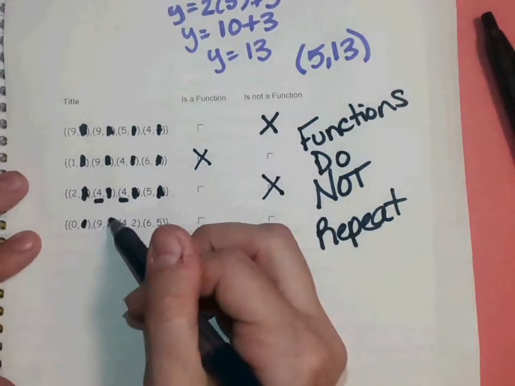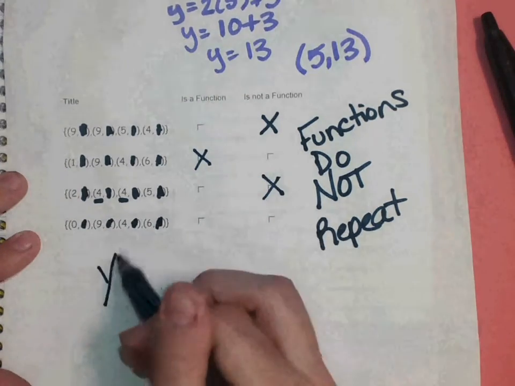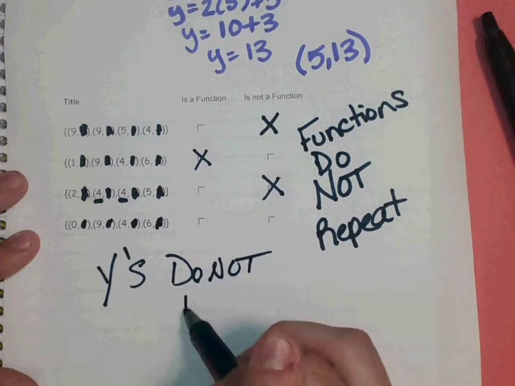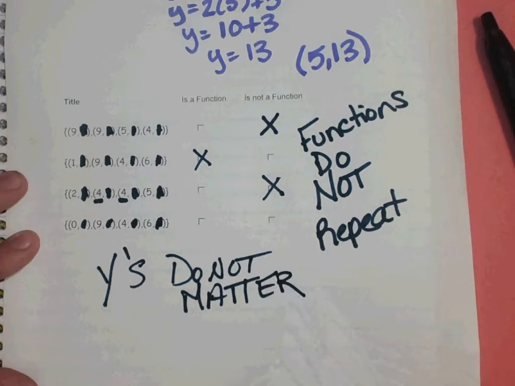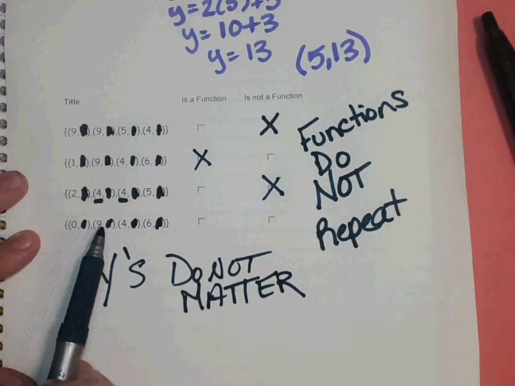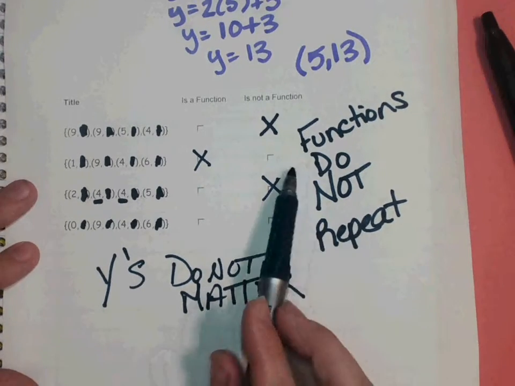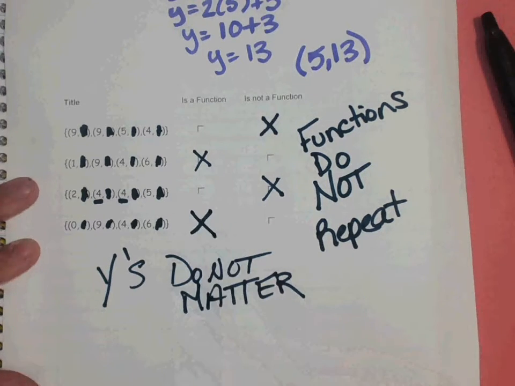And I'm going to look at this last one. Cross out my y's. The y's don't matter. Okay, 0, 9, 4, 6. None of those were used more than once. Functions do not repeat, and this one did not, so it is a function.